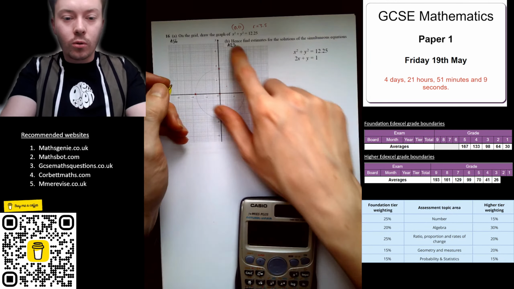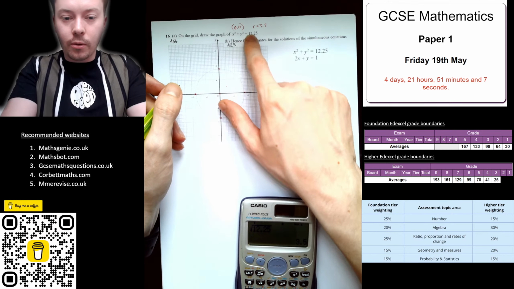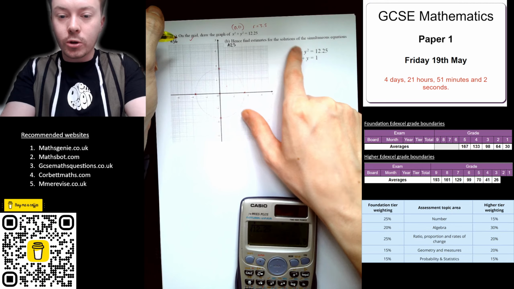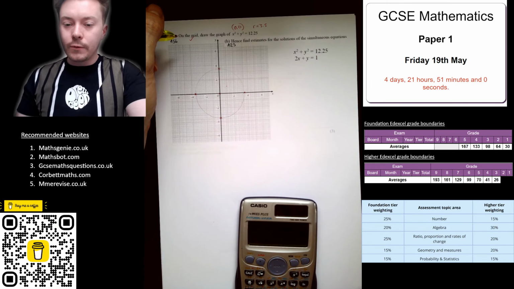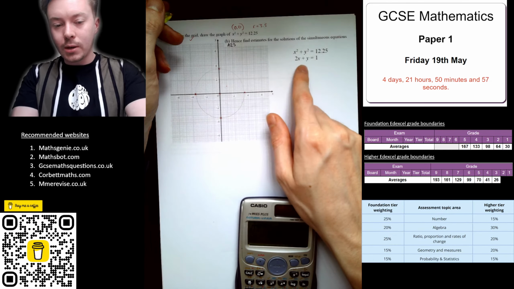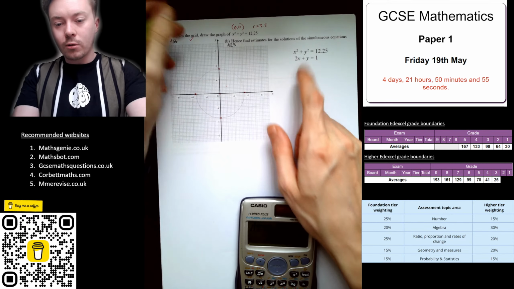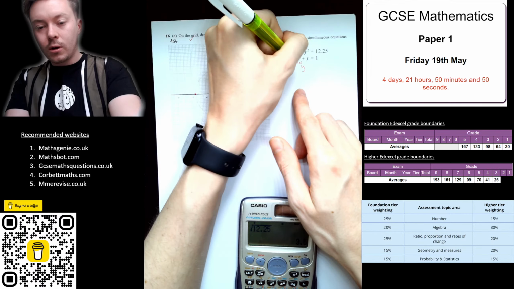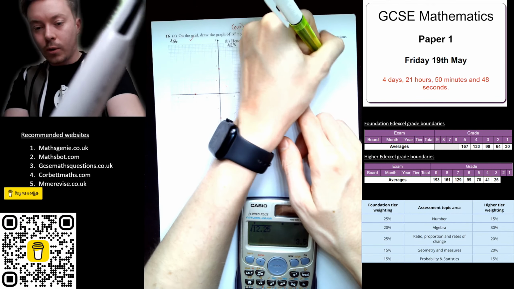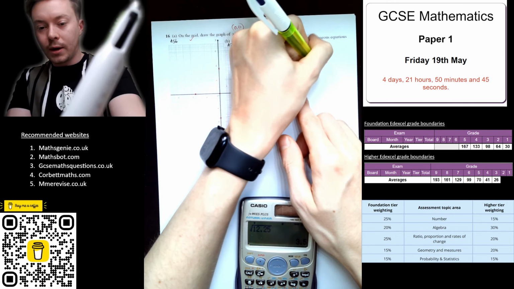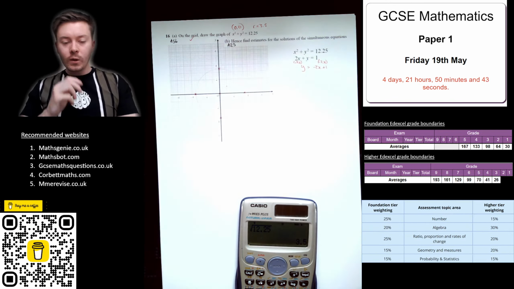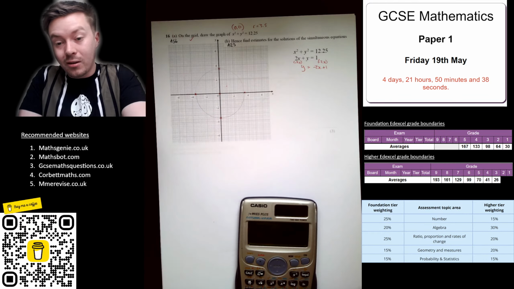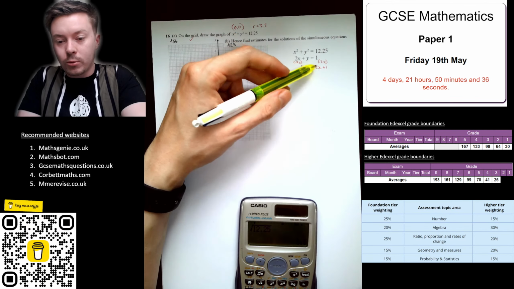And then I need to draw, it says on the graph I've drawn this, so part A done. Hence find estimates for the solutions of these simultaneous equations. So 2x plus y equals 1. Now I need to plot this. The easiest way to do that is to rearrange it into the form y equals mx plus c. So, make y the subject, take away 2x from both sides, I get y is equal to negative 2x plus 1. Now to plot this, all I need are 2 points, and then I know it's going to be a straight line because it's in this form y equals mx plus c.